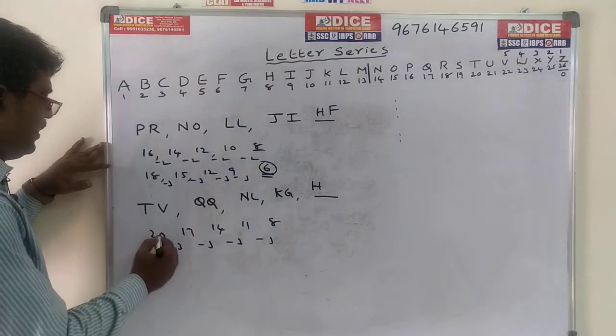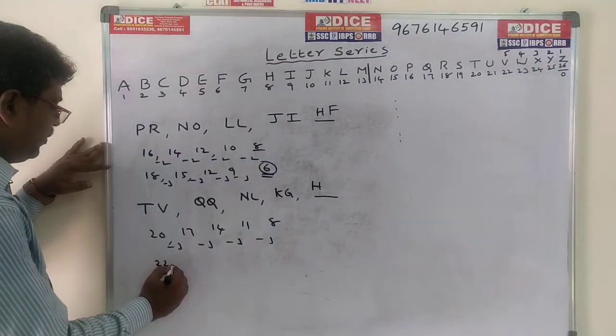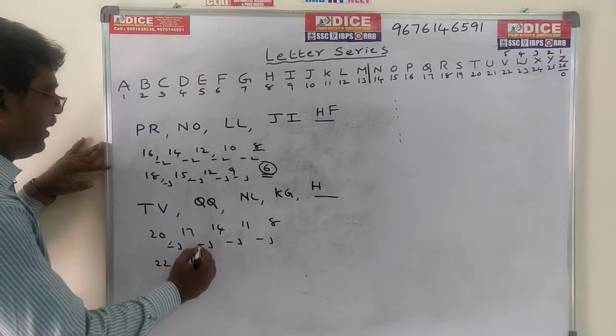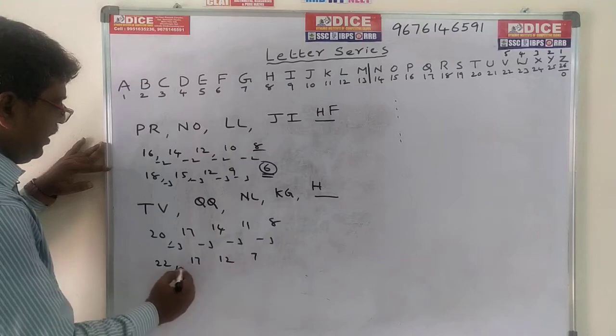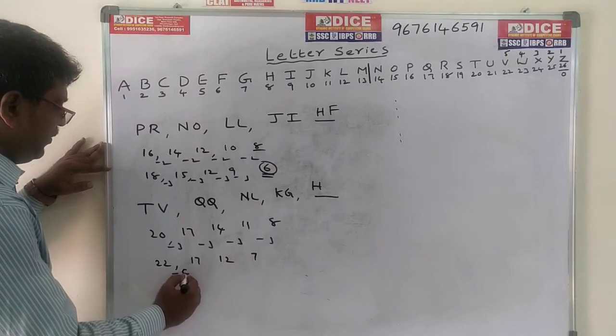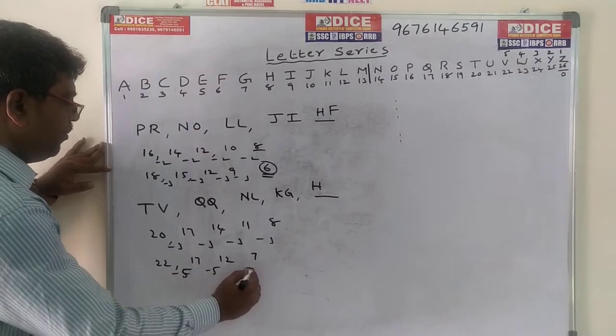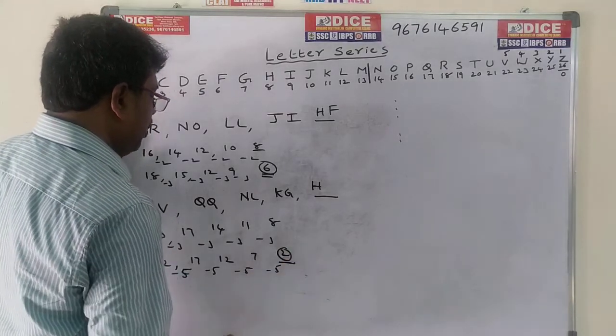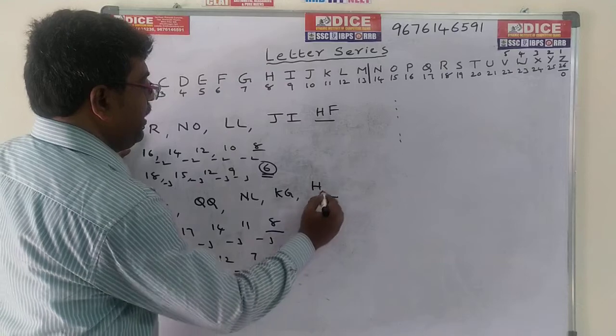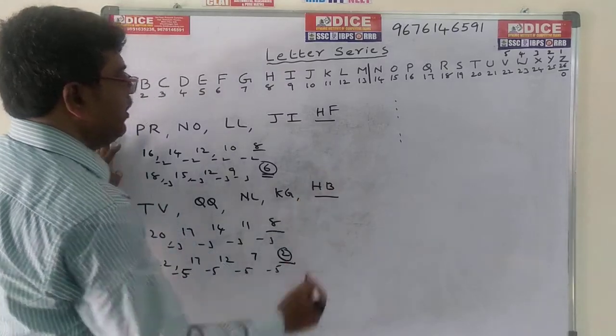Next, come to the second series. V means 22, Q means 17, L means 12, G means 7. The difference is minus 5. 7 minus 5 is 2. 2 means nothing but B. HB is the answer. Write down these two.